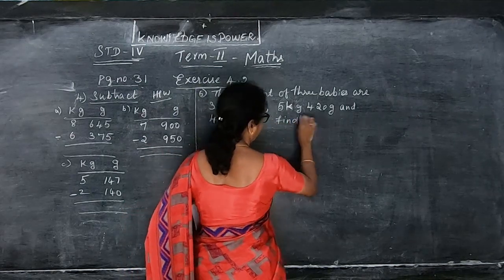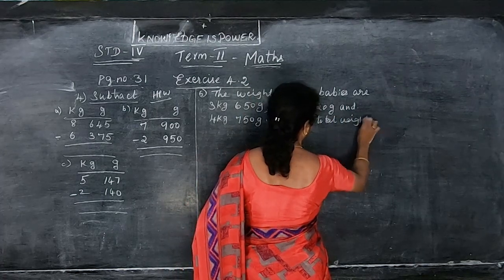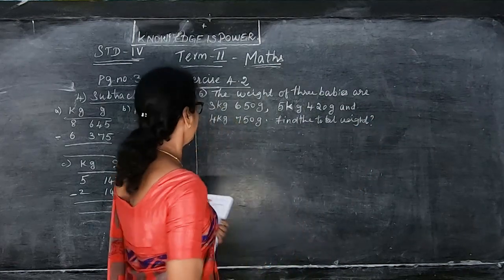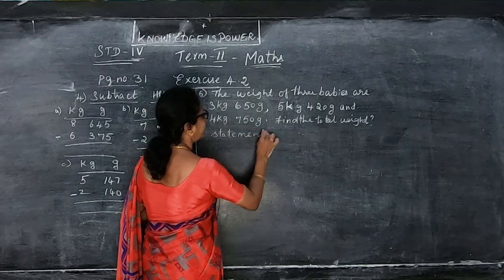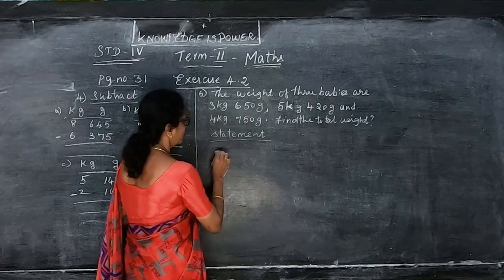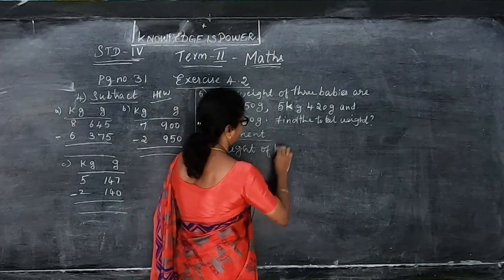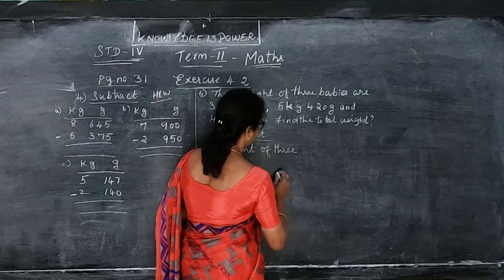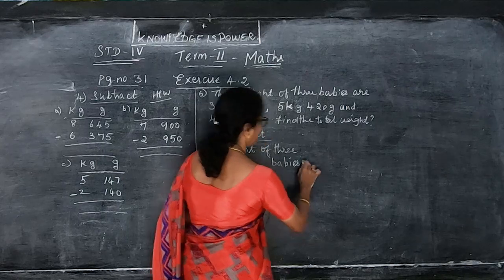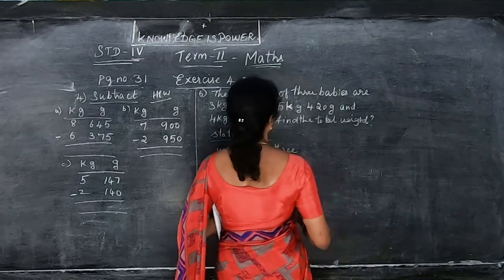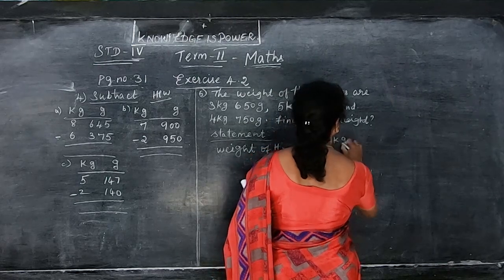So what should we write? Find the total weight. So you can write the weight of 3 babies. When writing the statement, we can easily write the statement. Find the total weight is what they asked. So weight of 3 babies, that is equal to kilogram and gram.